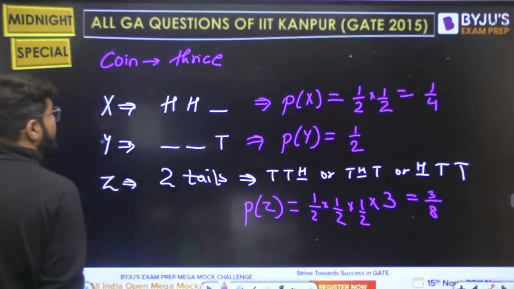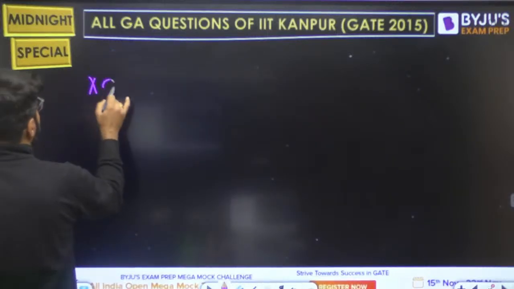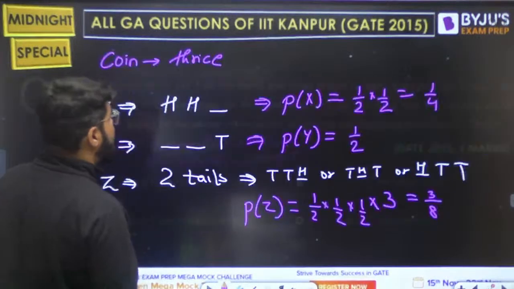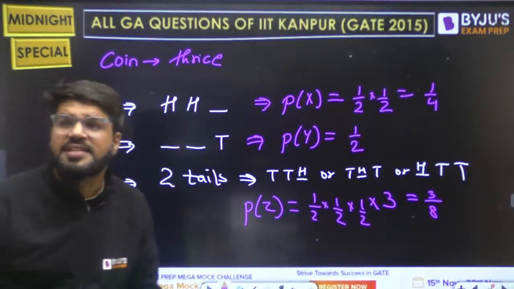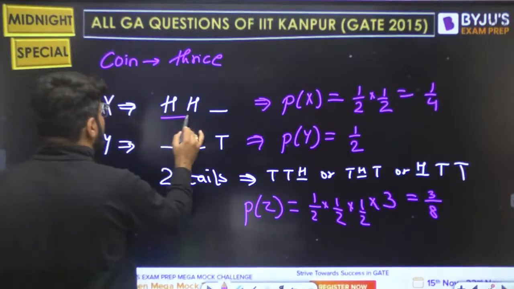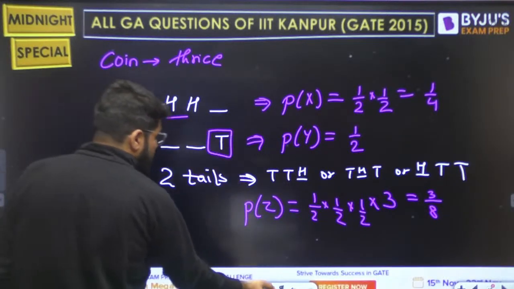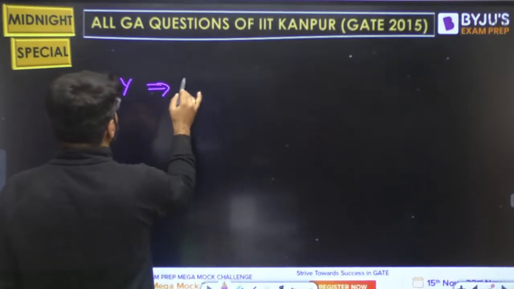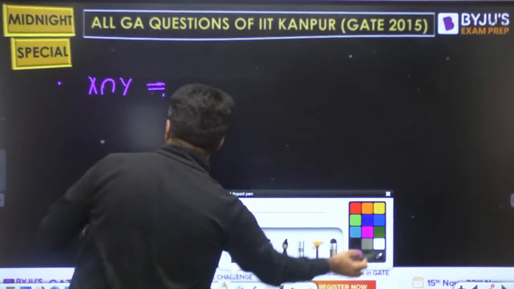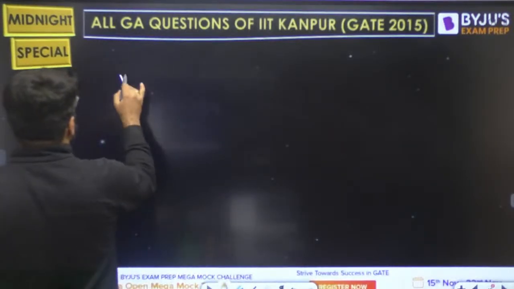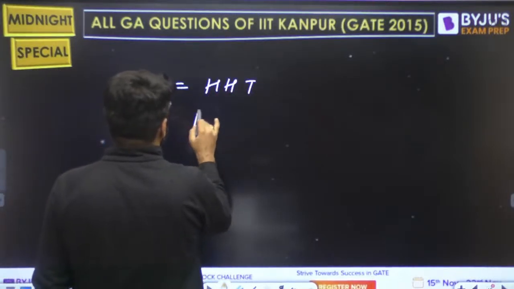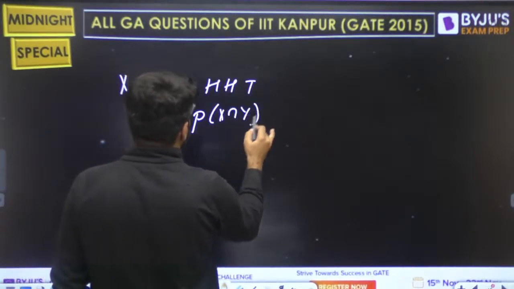Now, let us take the X intersection Y. For independence, I have to check the intersection probability. So if I take X and Y, X says first 2 heads, Y says tail on the third. When you combine both, you get the pattern HHT. So what is X intersection Y? It is HHT. So what is the probability of X intersection Y?